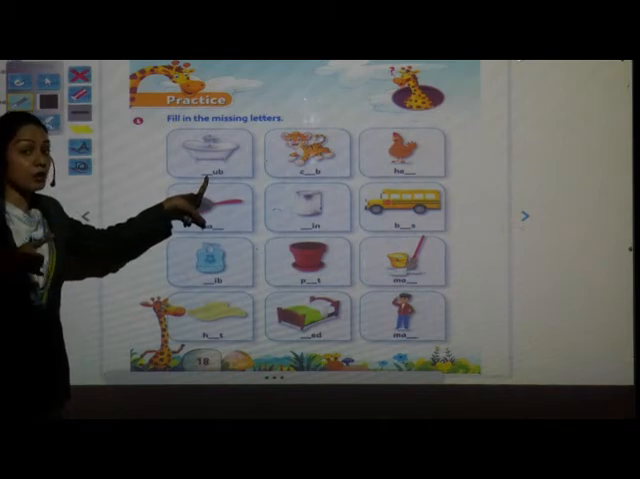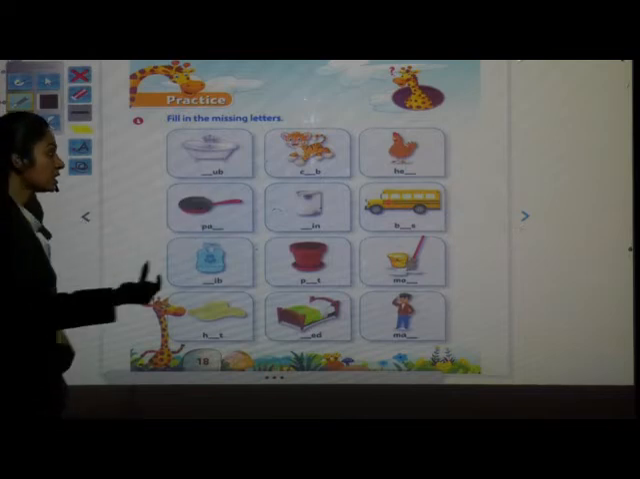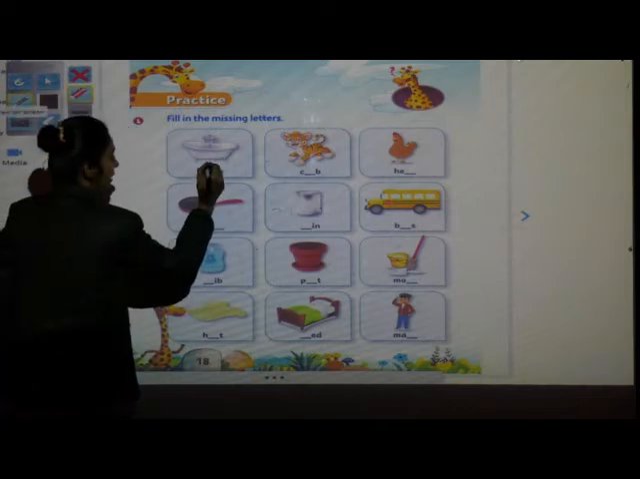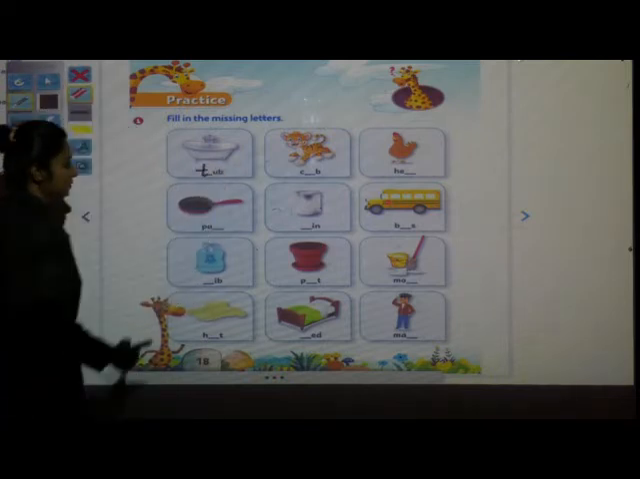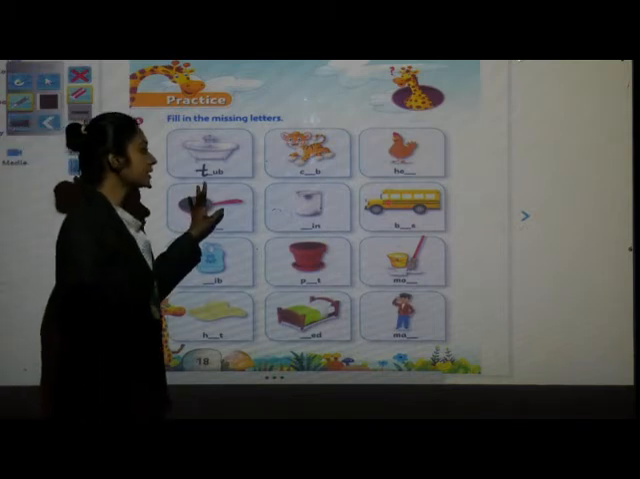What is the sound of letter T? T wala? Yes. T. Table. So write here small letter T. T-U-B, tub. Say and write T-U-B, tub.